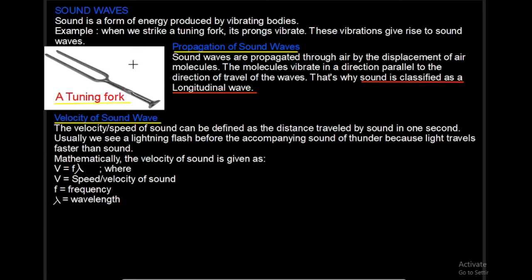Alright, in this video we'll be talking about sound waves and a very important property of sound, which is reflection. Now first, sound is a form of energy produced by vibrating bodies. That means we usually get sound when we have a vibrating body or when a body vibrates.